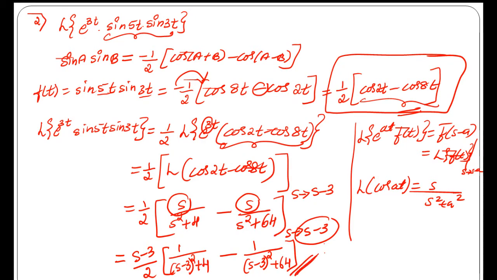Okay, let's move to the third question, to find the Laplace transform of the square root of (e to the power 4t plus 3) plus another term, e power minus 2t sin 3t.